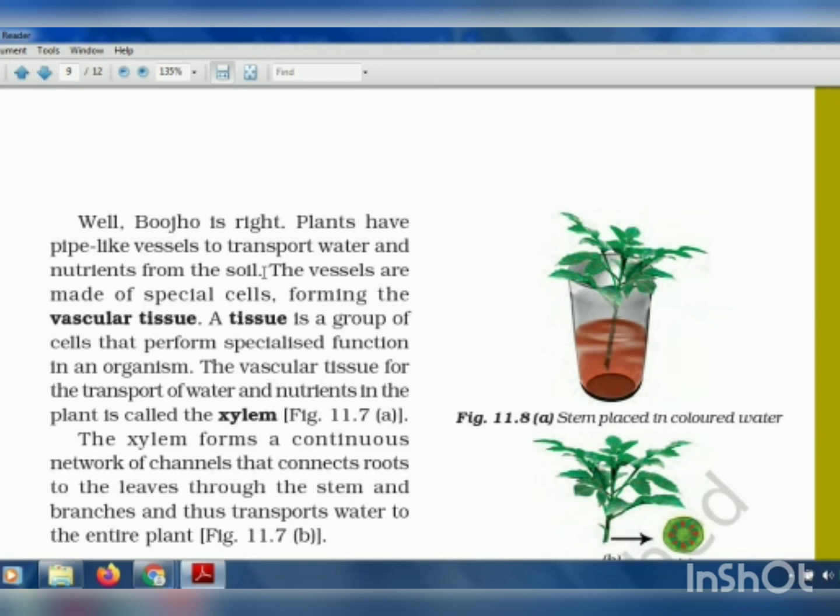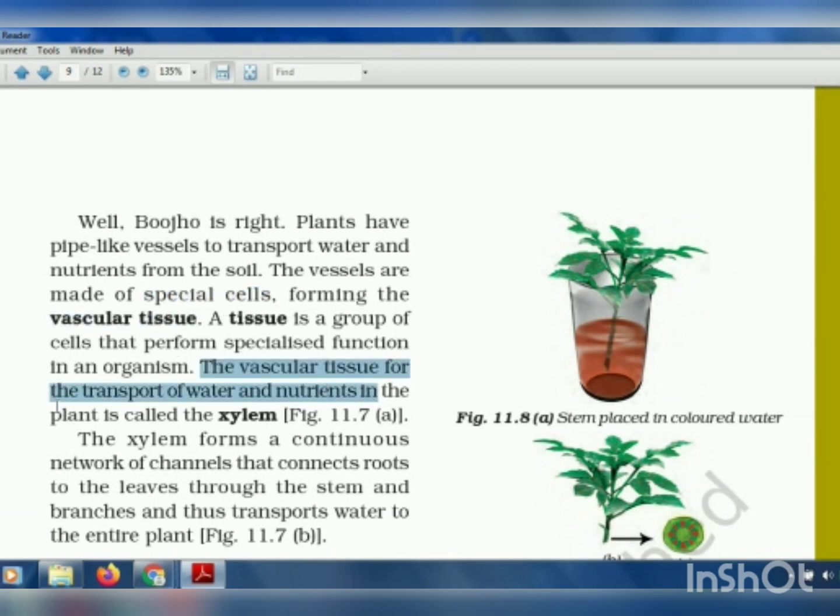Now these xylem vessels are made up of special cells, forming the vascular tissue. When many cells combine together, they form a tissue. So these are the special cells. Why? Because they transport water and nutrients from the soil to each and every part of the plant. That is why they are made up of special cells, and when many special cells join together, they form a vascular tissue.